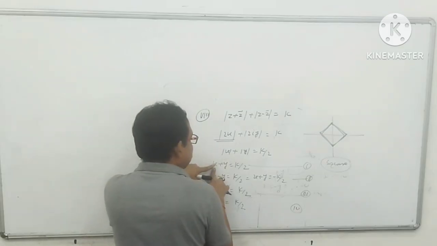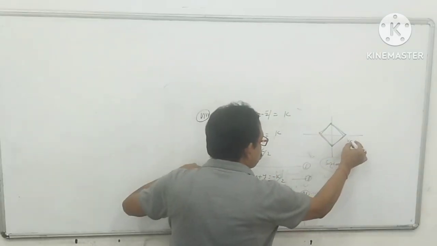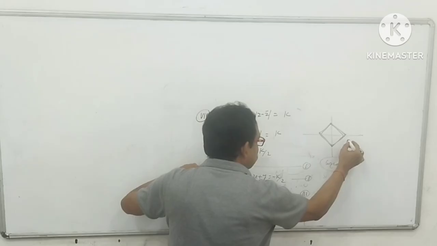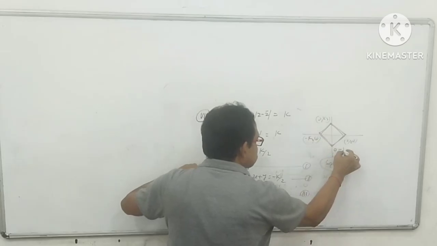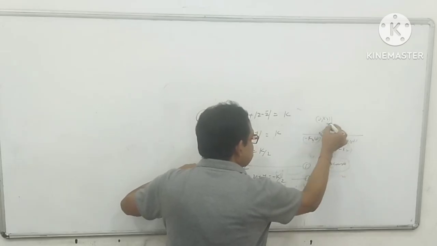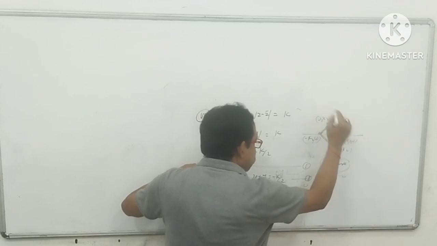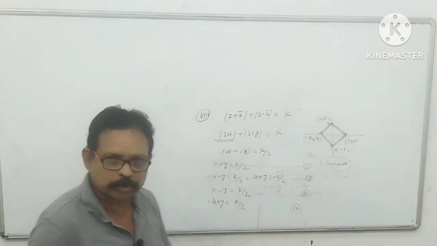Suppose you put x equals 0, then y equals k by 2; the points are (k by 2, 0), (0, k by 2), (minus k by 2, 0), and (0, minus k by 2), and very easily you can calculate the area of the square.